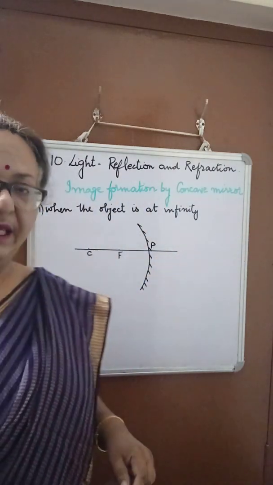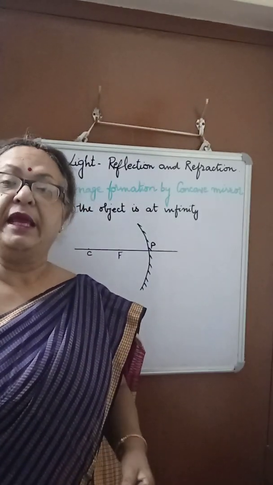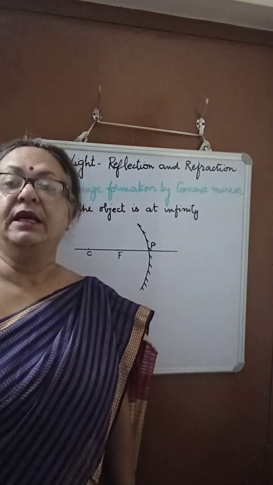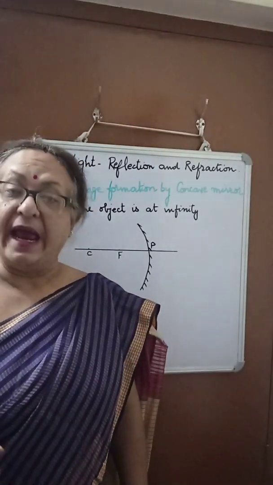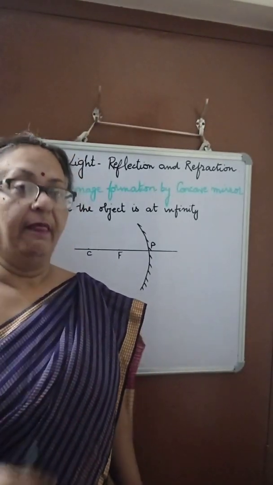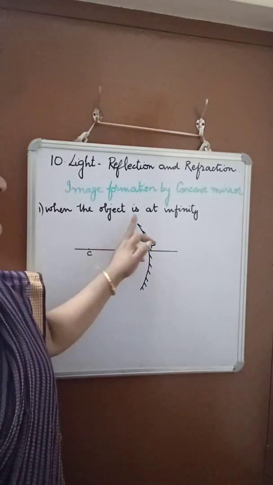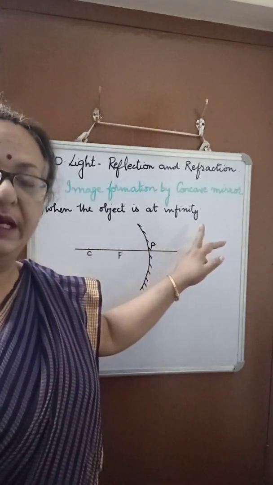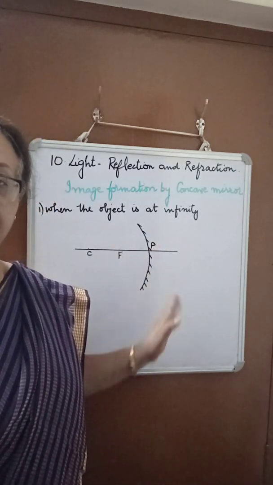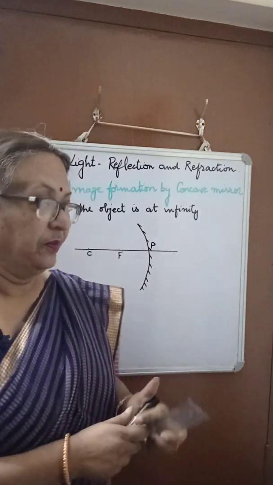Now you will see here that for different positions of the object, the image is formed at different positions. Not only that, the size of the image varies according to the position of the object. The first one is when the object is at infinity, that is, the object is very far from the mirror. So, let us see what happens.